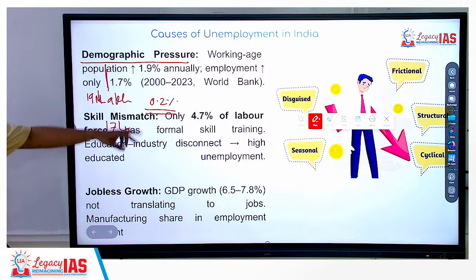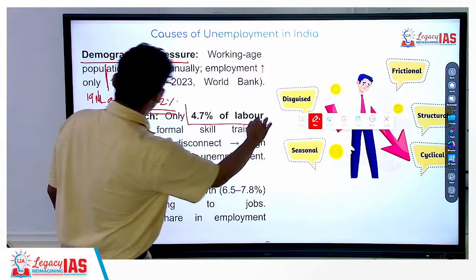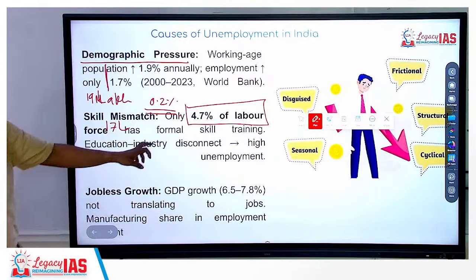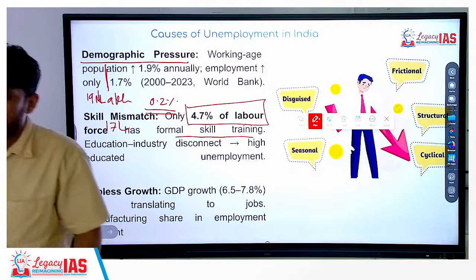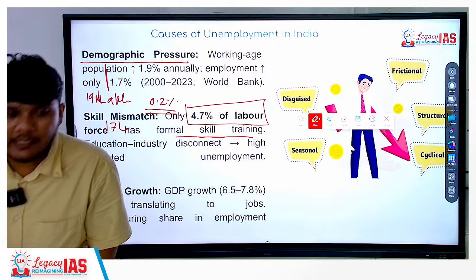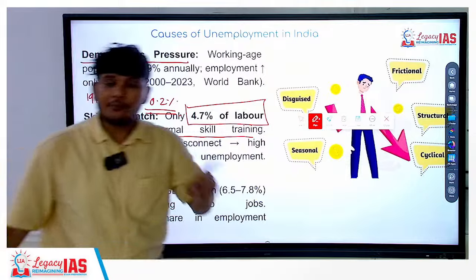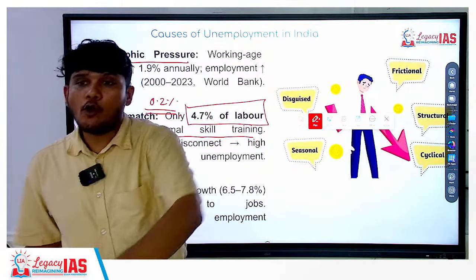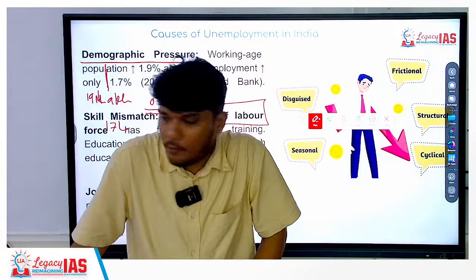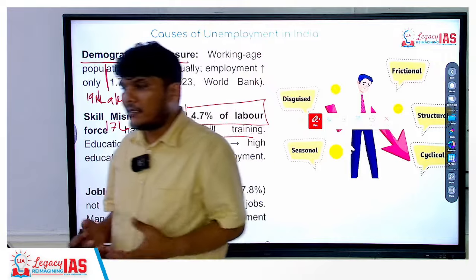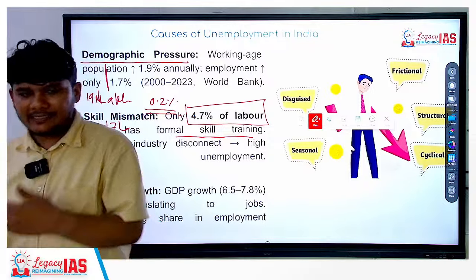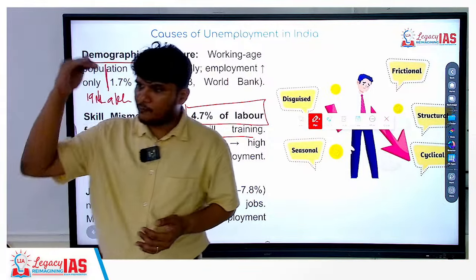Then there is a skill mismatch. Only 4.7% of the labor force has formal skill training. Formal skill training is also quite less. However, it is also argued that even when people are skilled, they are not getting jobs. In fact, a lot of skilled people are also not getting jobs. Why? Because they spend their money, effort and time in getting skilled, and they are now graduates, postgraduates.